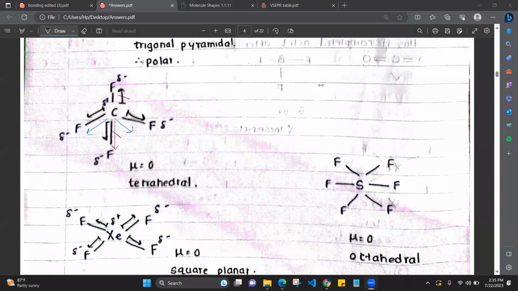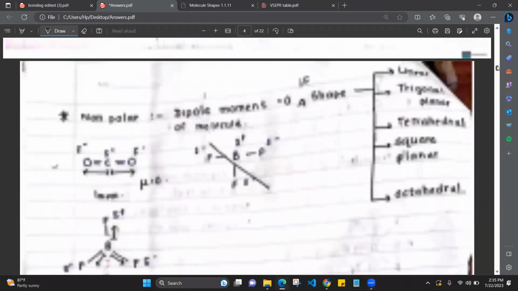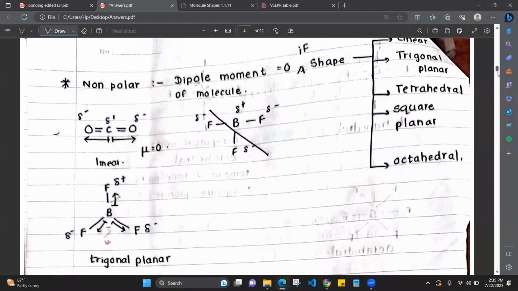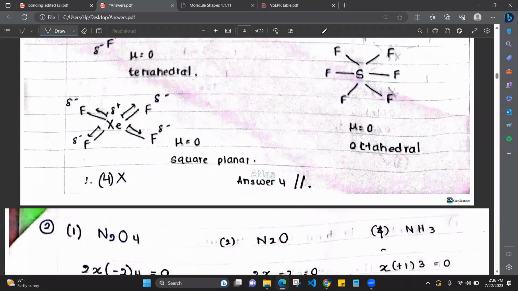Is trigonal bipyramidal nonpolar? Trigonal bipyramidal, yes, trigonal bipyramidal is also nonpolar. I have not mentioned it. Okay, sorry. Trigonal bipyramidal is also nonpolar. I have mentioned the shapes which are mostly coming in this question.